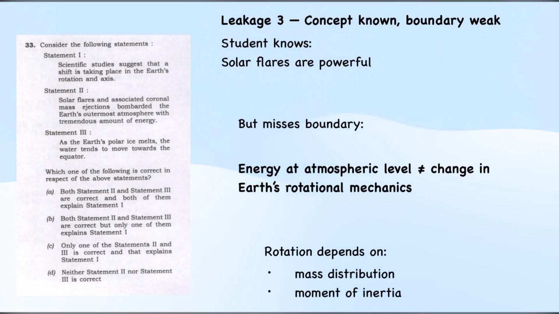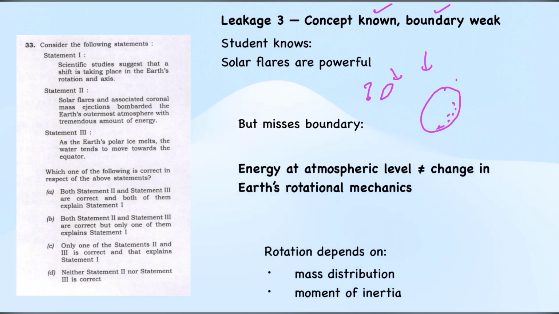After decoding it, we have arrived at a certain stage: is it the solar flares happening outside the earth, or is it due to an internal redistribution of mass? Now we need clear boundary clarity. Do solar flares really affect the Earth's rotation, or is it the mass redistribution?